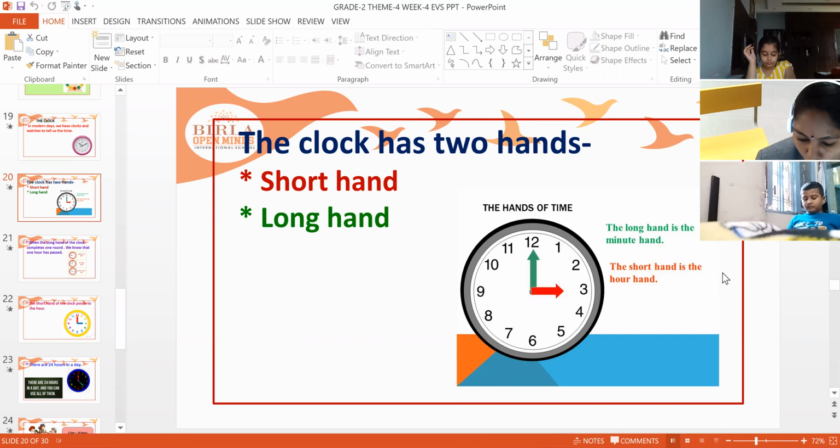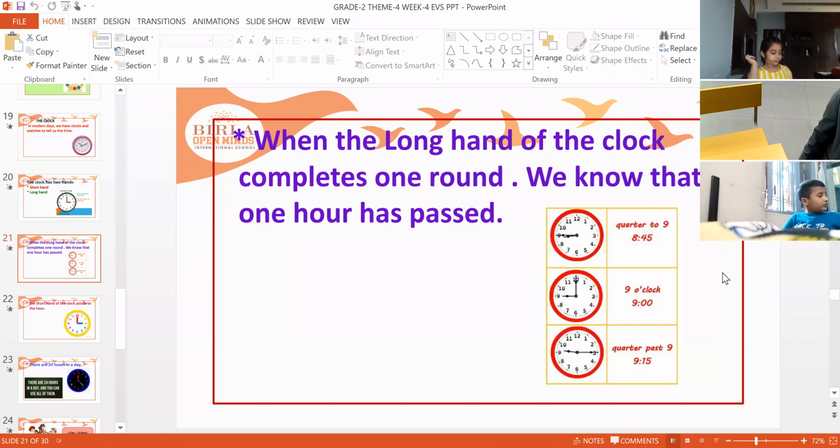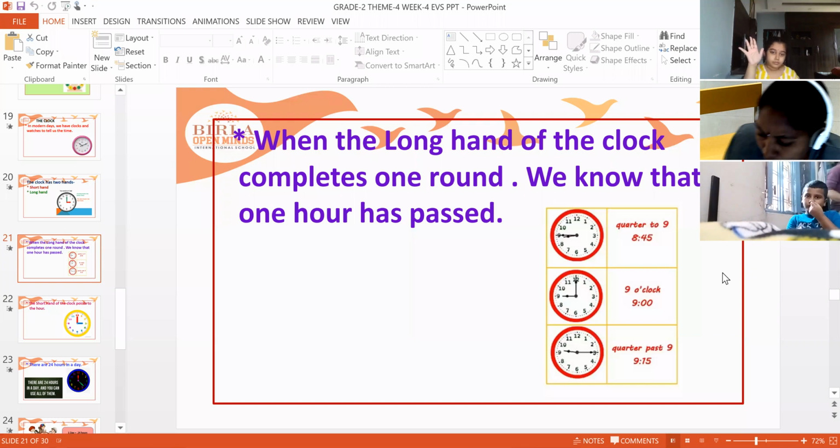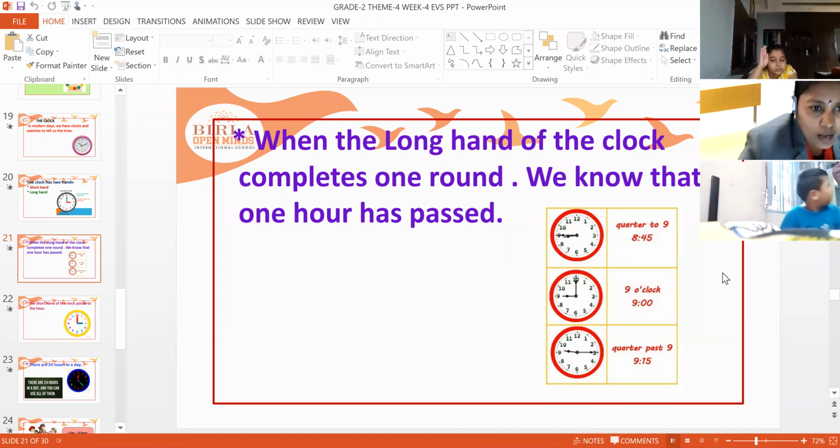So when the long hand of the clock completes one round, we know that 1 hour has passed. The short hand will be on the number and the long hand will be moving.